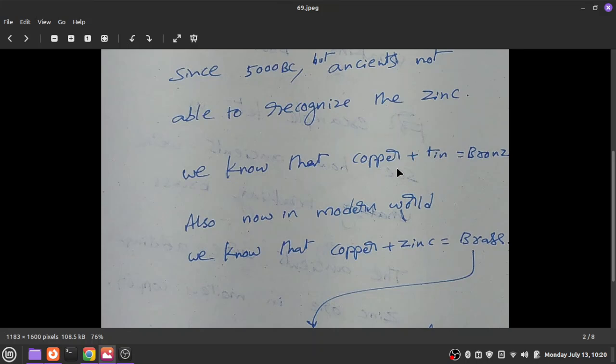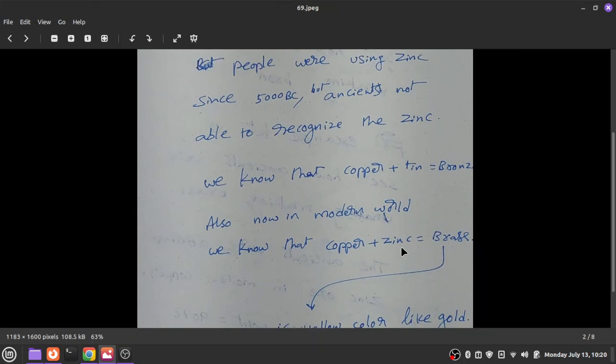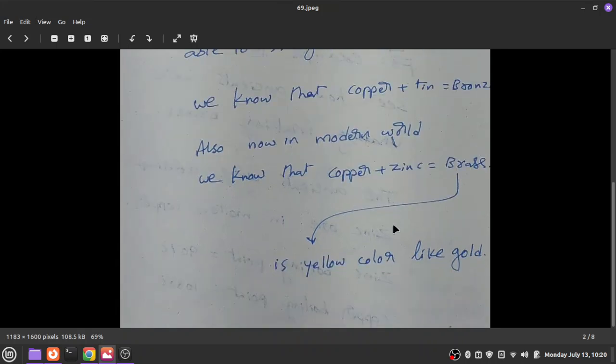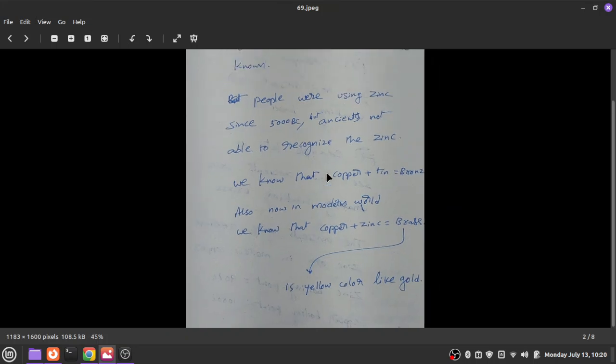But in making brass they didn't know about zinc. Zinc was somehow combining with copper and producing a substance gold in color. So even though people were working with zinc, they didn't know about zinc. That is what I want to say.